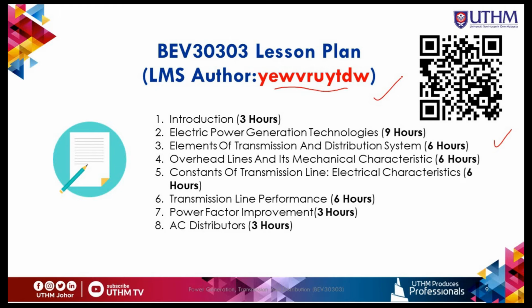And chapter 3 is about the elements of transmission and distribution system. As we know, we have different types of transmission and distribution systems. We have the overhead, we have the underground. Basically this chapter is more on the transmission line, the performance of the transmission line, and how to design the transmission line. We have to do the comparison on the volume of copper that is used in the transmission system.